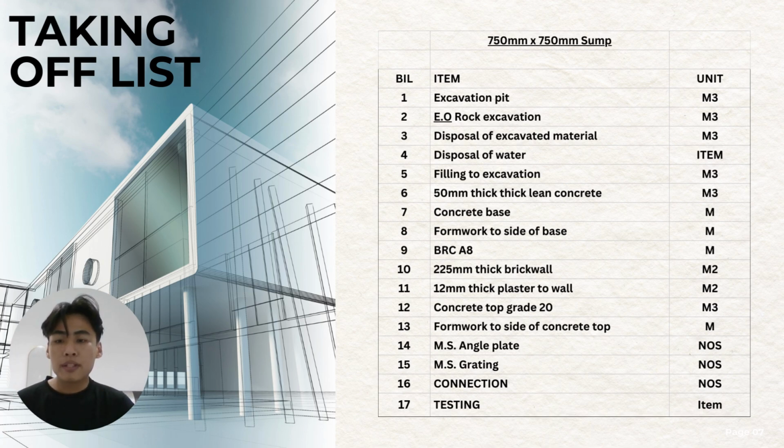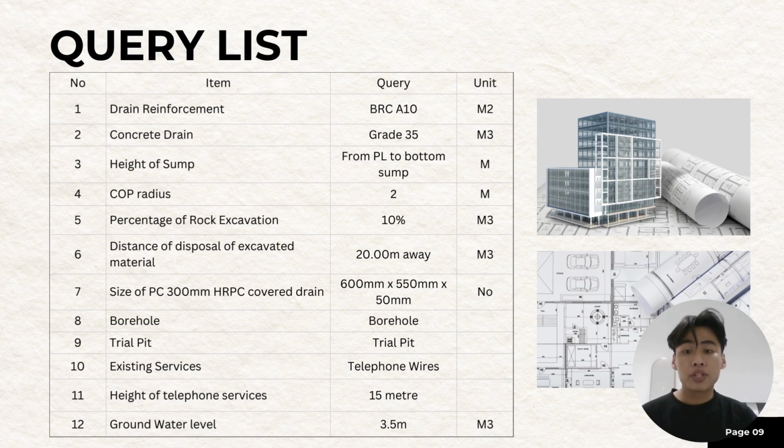So for the comparison of the above item, they have extra things with each, the concrete top grade, formwork to the side of the concrete top, and mild steel angle plate and mild steel grading, which will be calculated under the sum. So for the queries on this project, there will be the drain reinforcement, BRC A10 meter cube, and concrete drain, where the concrete size to be used is grade 35.